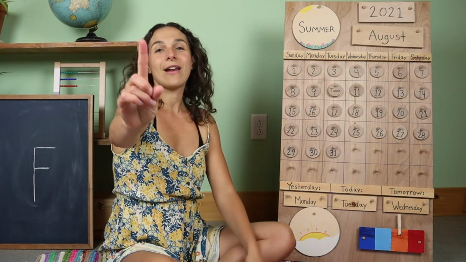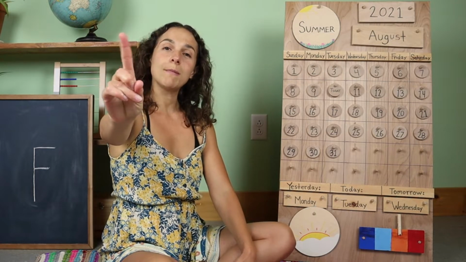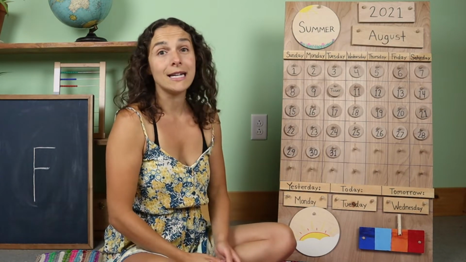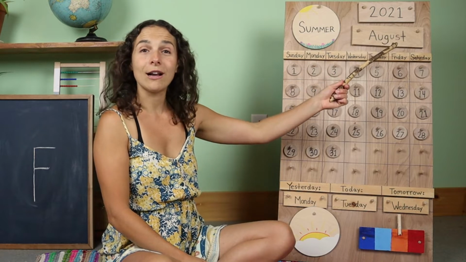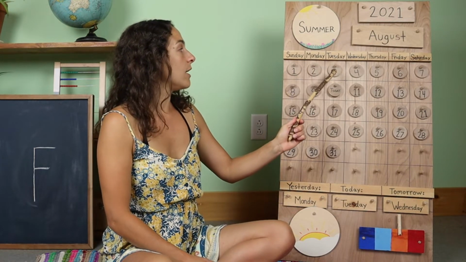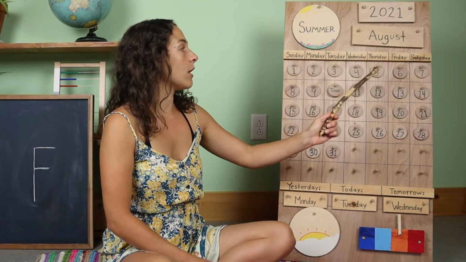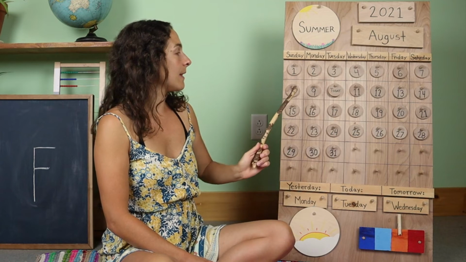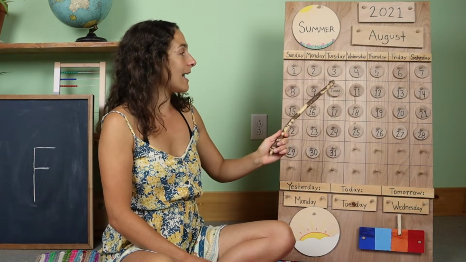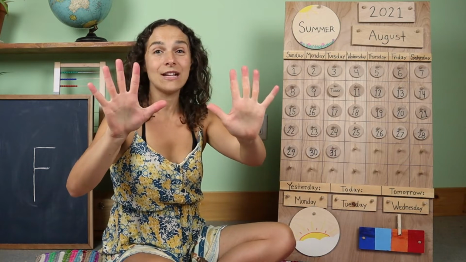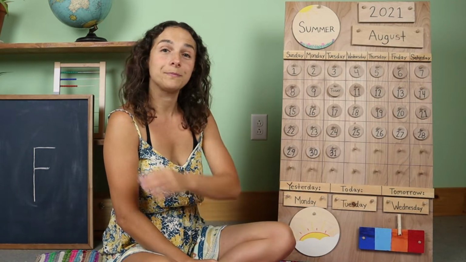So let's take out our counting fingers, warm them up just a little to give them a little stretch. Will you count how many days we've had so far in the month of August with me? 1, 2, 3, 4, 5, 6, 7, 8, 9, 10. We've had 10 days so far in the month of August.